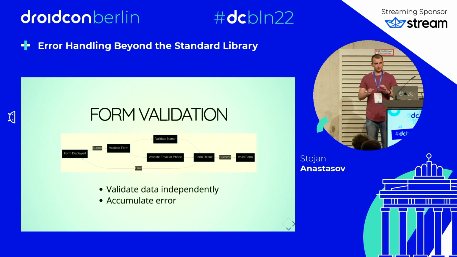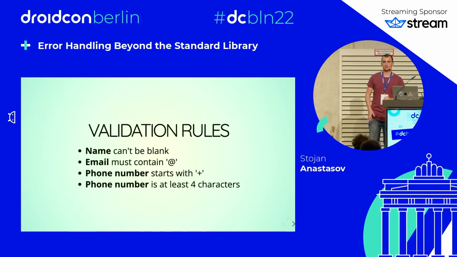So here we validate the data independently, and we want to accumulate the errors, so there is no failing fast here. The validation rules that I'm going to use are: the name can't be blank, the email must contain the @ sign, the phone number has to start with a plus, and it has to be 4 characters long, at least. These are my arbitrary rules for this app. In your projects, you probably have different rules, maybe more complex validations.